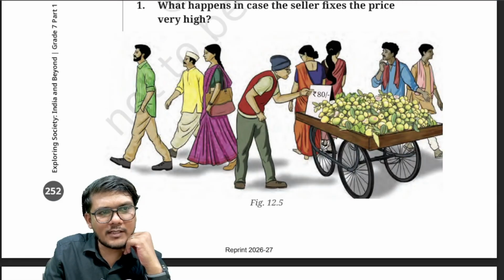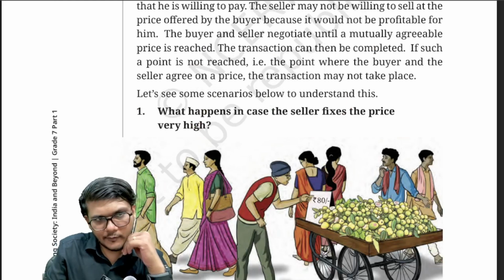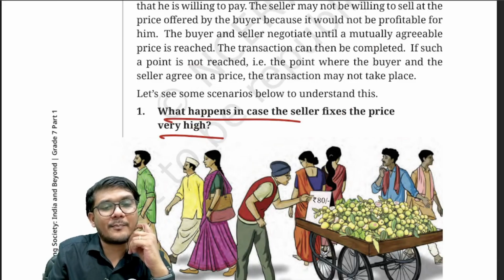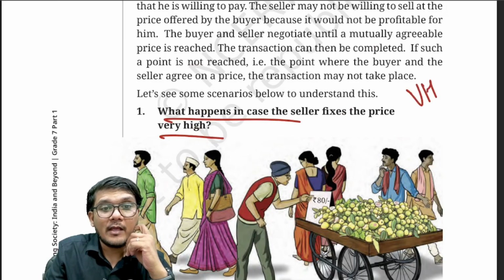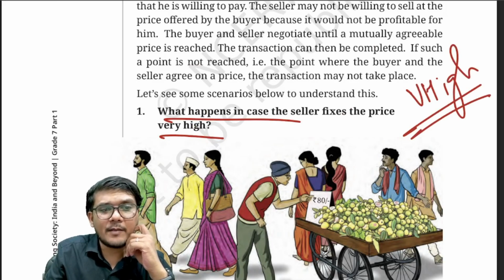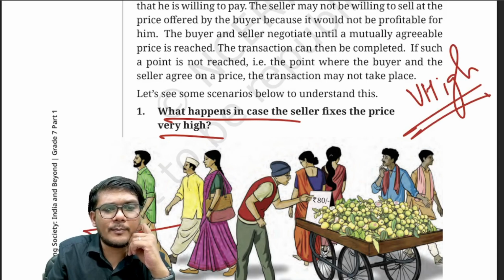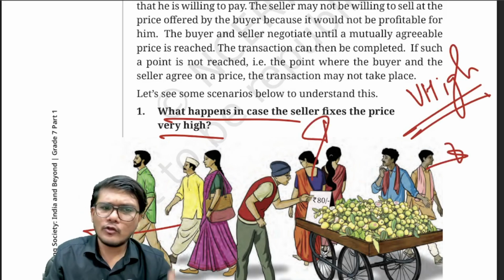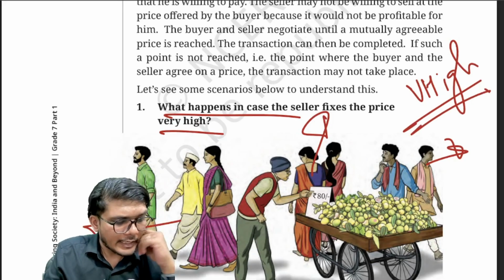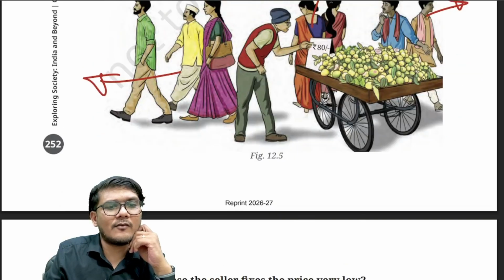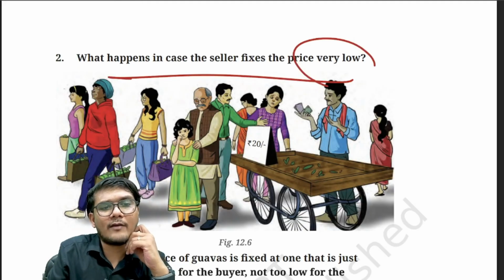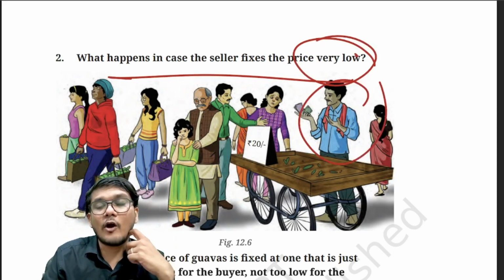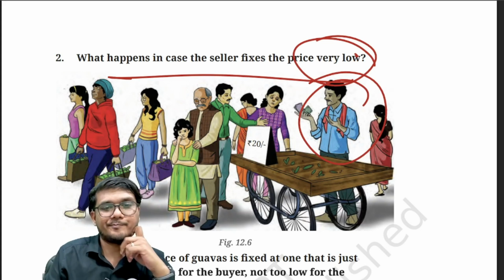They have given us three scenarios. Right, let's look at the first scenario. The question is, what happens in case the seller fixes a price very high? If the seller fixes a price very high, you can see people walking away, and people are not willing to buy. So the goods will not be sold. If, let's say, the seller keeps the price very, very low, then what will happen? Everything will be sold off immediately, but the seller may not generate much of a profit.